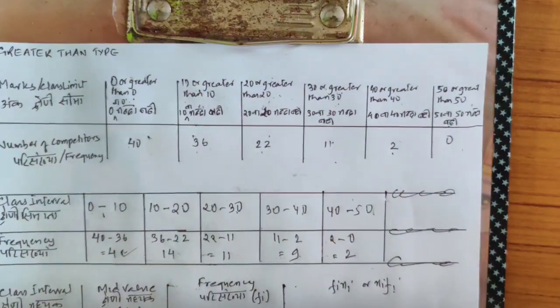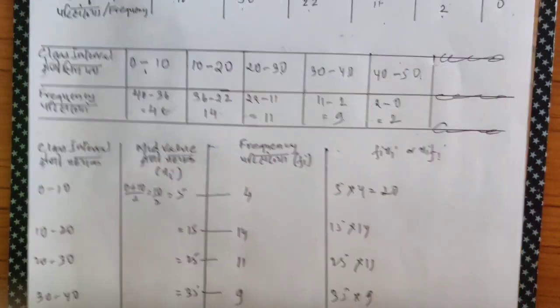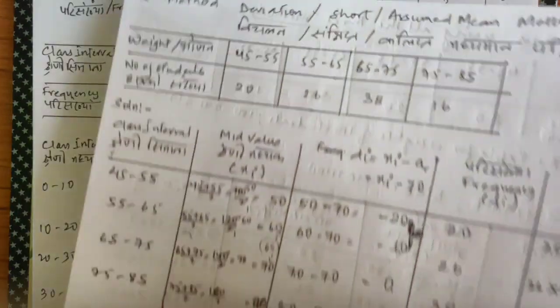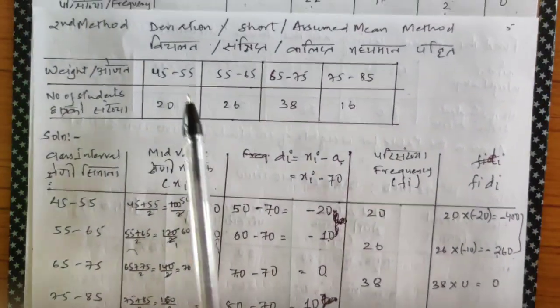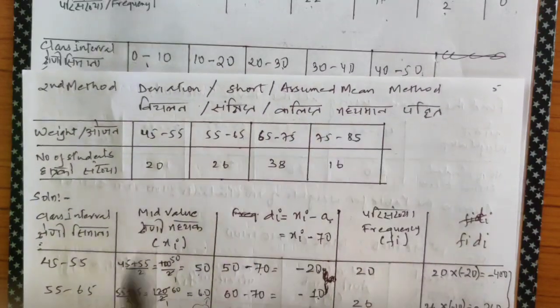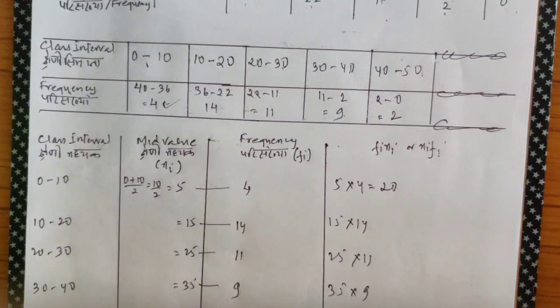Okay, people. And we have 3 methods. What is the first method? The first method is the direct method. What is the second method? The second method is your deviation method or short method or assumed mean method. Yes or no? And what is the third method? The third method is your step deviation method.